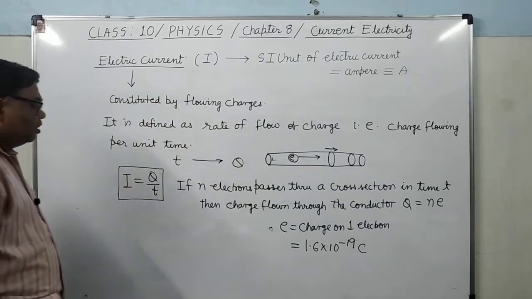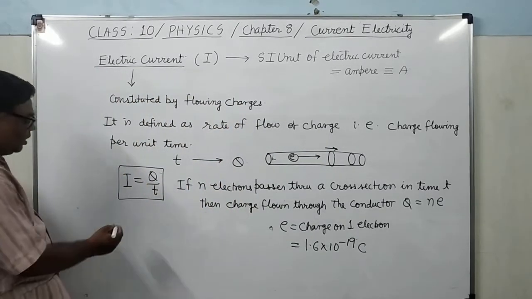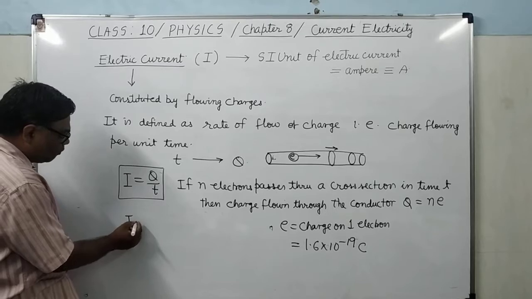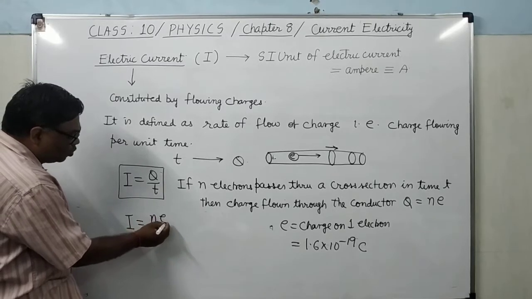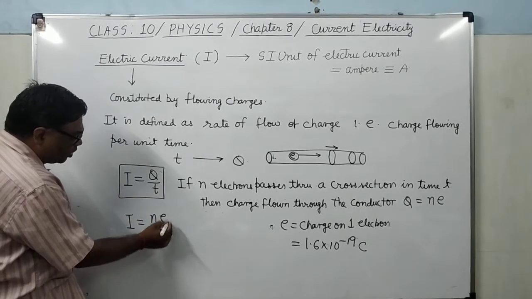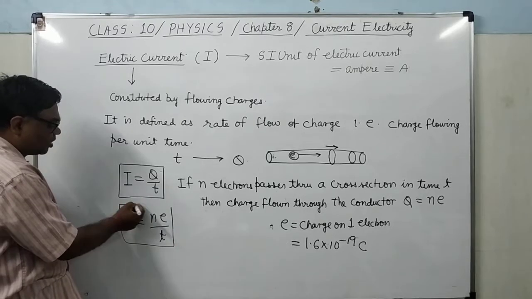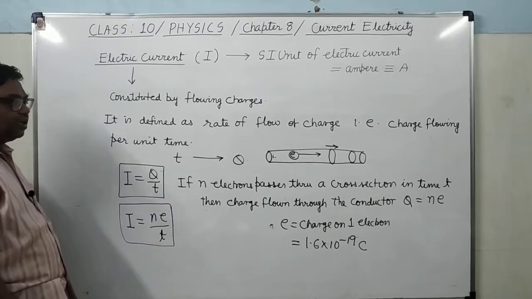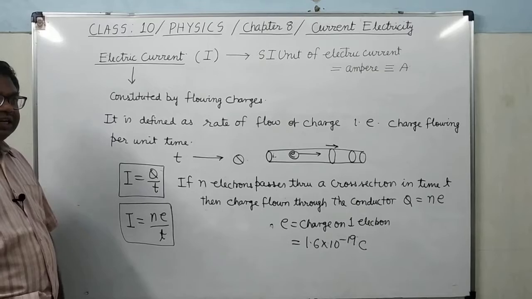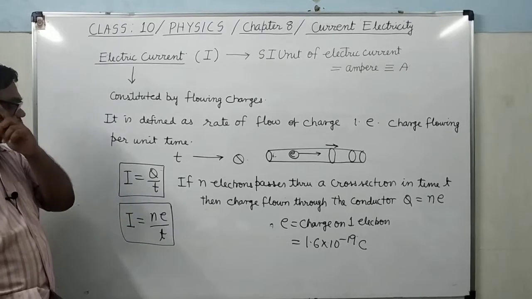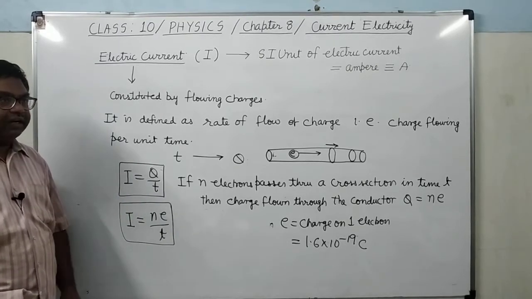So what will be the electric current? There is one more formula: I equals n e upon t, where n is the number of electrons flowing through the conductor in time t. So this is also one formula of electric current.